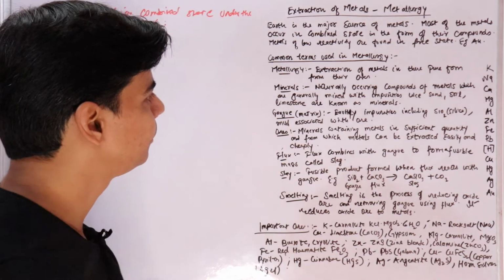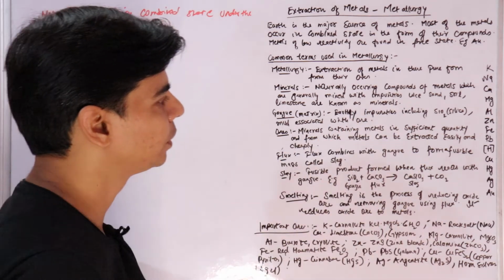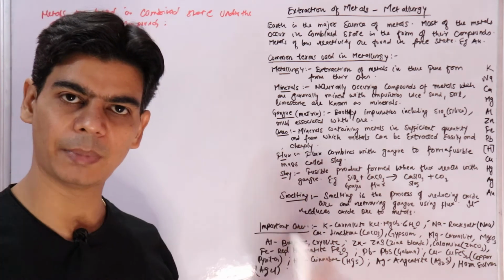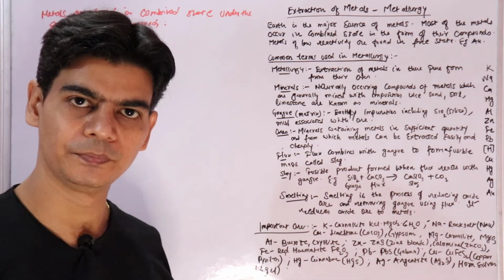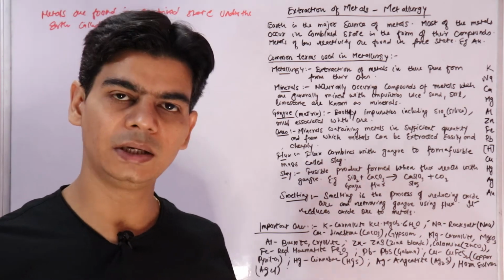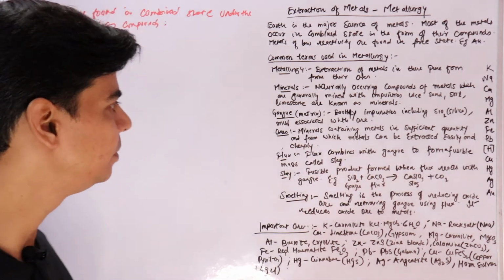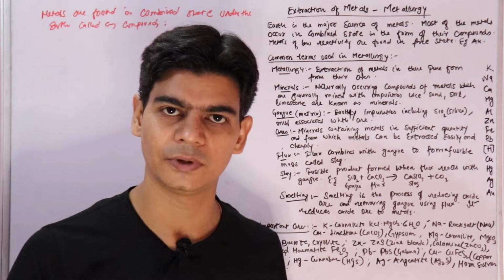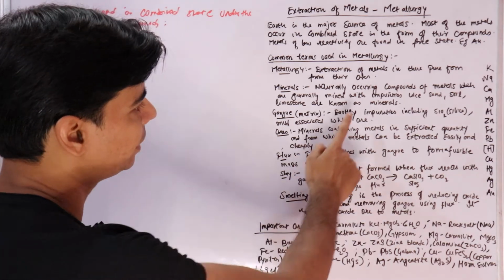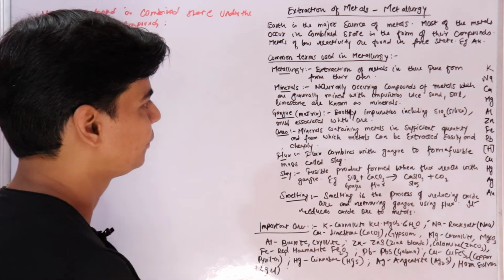And what are minerals? Naturally occurring compounds of metals, which are generally mixed with impurities. Since metals exist in combined state beneath the earth, they contain impurities as well, mostly earthly impurities, and other impurities that we deal with when we do extraction of metals. These are mixed with impurities like sand, soil, limestone.